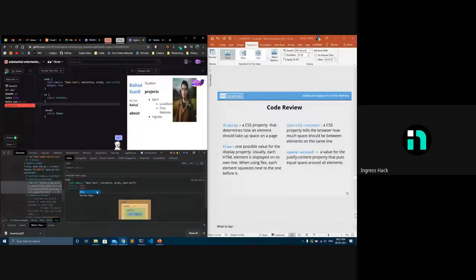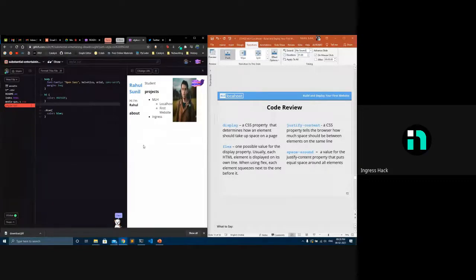What flex does is that it just makes it flexible. It fits everything into one place. For example, if you're adding three images and you're using block, it takes up the entire space. But if you're using flex, it resizes them so that all three are stored in one place. It makes the website more flexible and more responsive. Nowadays most web developers use flex as the display in their websites to make them responsive.